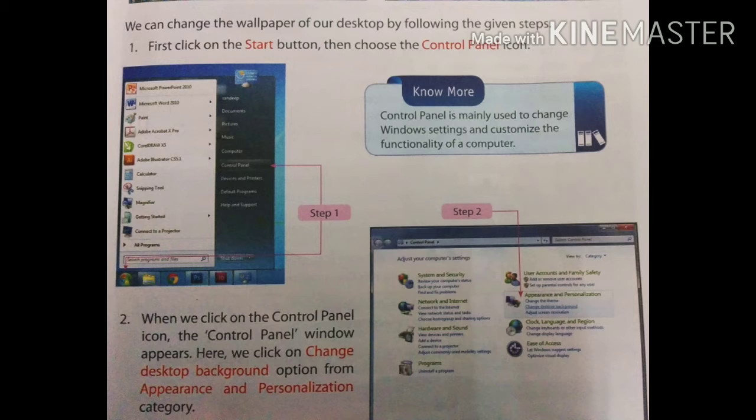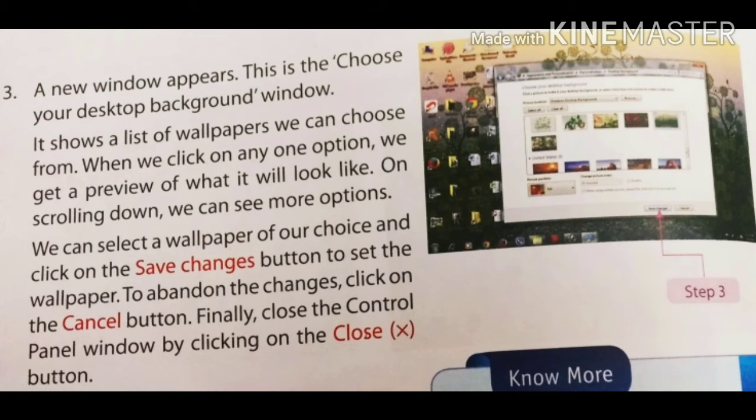Next, step 2. When we click on the control panel icon, the control panel window appears. Here we click on the change desktop background option from the appearance and personalization category. Children, step 3, a new window appears. This is the choose your desktop background window. It shows a list of wallpapers we can choose from. When we click on any one option, we get a preview of what it will look like.